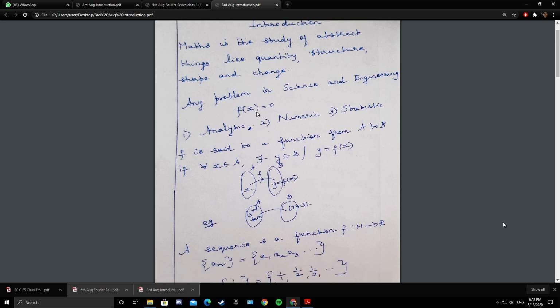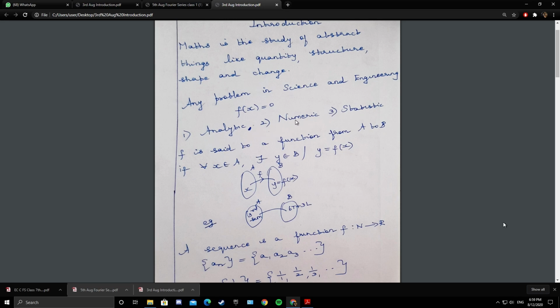Now any problem you take in science and engineering can be expressed in the form f of x equals 0. Our objective is to find the unknown. You can have any number of unknowns. In general we say f of x equals 0, but f can have any number of unknowns. So there are three methods to find the value of unknown. First is analytical method, that is calculus. Second is numerical method, that is if analytical method fails you go for numerical methods. Third one is statistical methods.